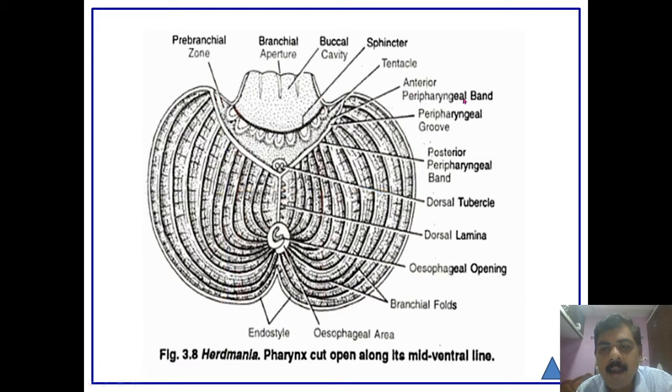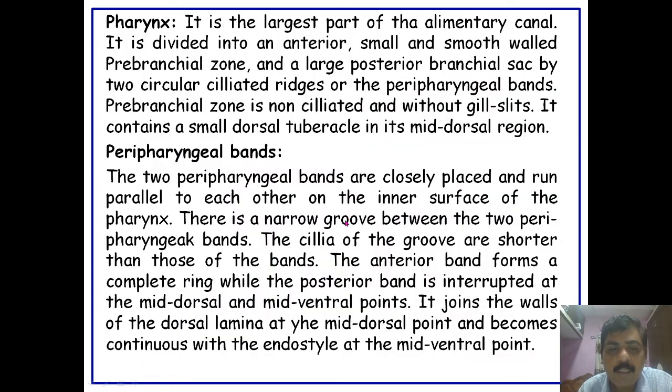One is the anterior peripharyngeal band, and the second is the posterior peripharyngeal band. In between these two bands there is a narrow depression, called the peripharyngeal groove.